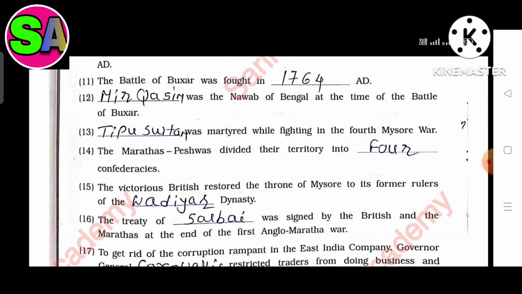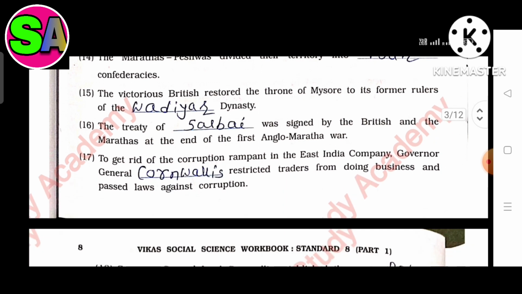Fourteenth, the Maratha Peshwas divided their territory into dash confederacies. The answer is 4. Fifteenth, the victorious British restored the throne of Mysore to its former ruler of the dash dynasty. The answer is Wadiyar. Sixteenth, the Treaty of dash was signed by the British and the Marathas at the end of the First Anglo-Maratha War. The answer is Salbai.